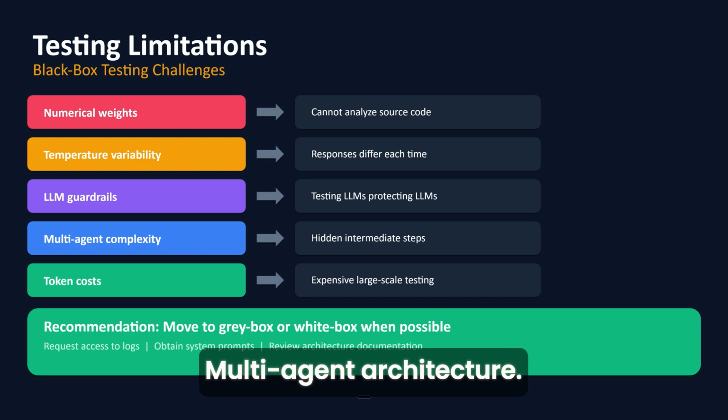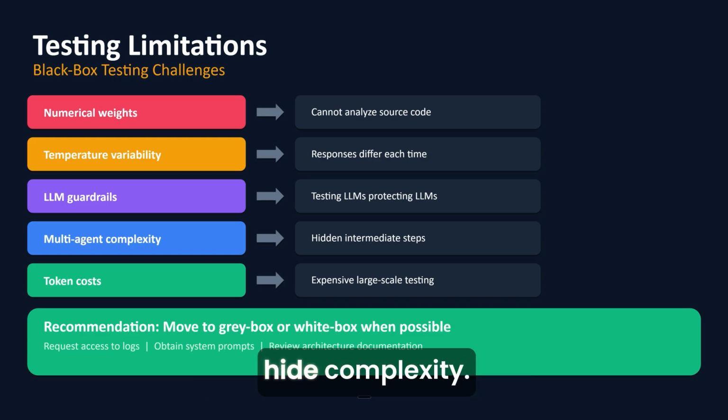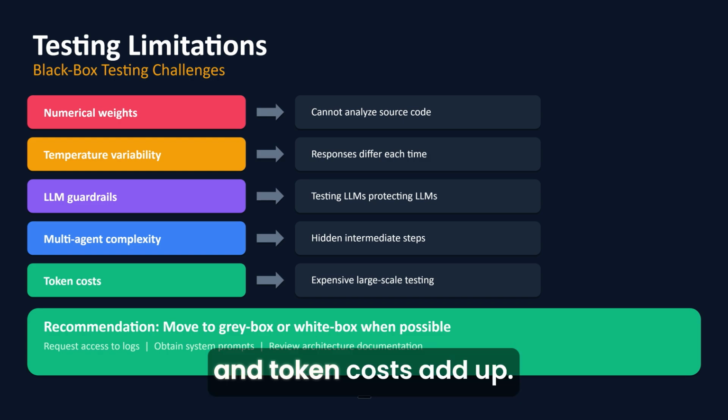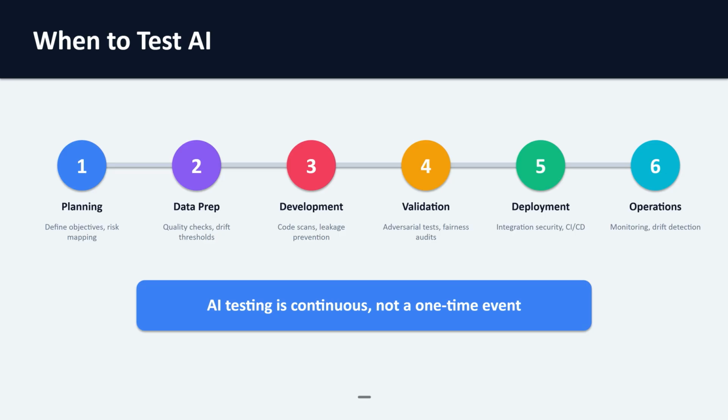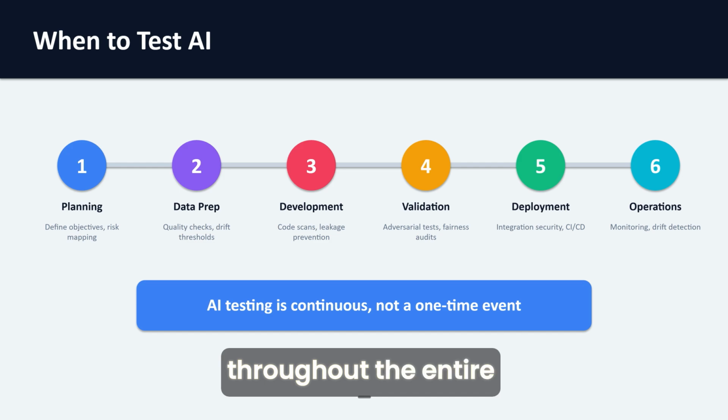Multi-agent architectures hide complexity. Users only see final outputs, not intermediate steps between agents, and token costs add up. Large-scale automated testing can be expensive or trigger rate limits. So the guide recommends moving to grey box or white box approaches when possible, getting access to logs, prompts, architecture documentation, and admin consoles. AI testing should be integrated throughout the entire life cycle, not just at the end.